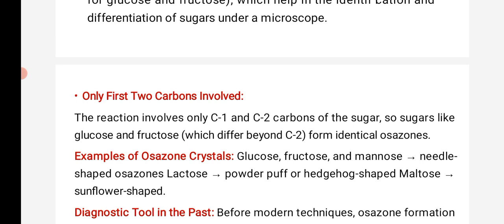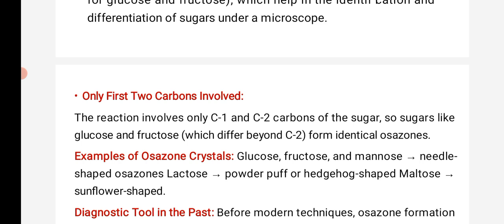Phenylhydrazine always reacts with the sugars. Initially it attacks the carbon groups C1 as well as C2, because the functional group will always be present on these carbon atoms. For sugars like glucose, the first carbon atom has the aldehyde group, and for sugars like fructose, the second carbon atom has the ketone group.